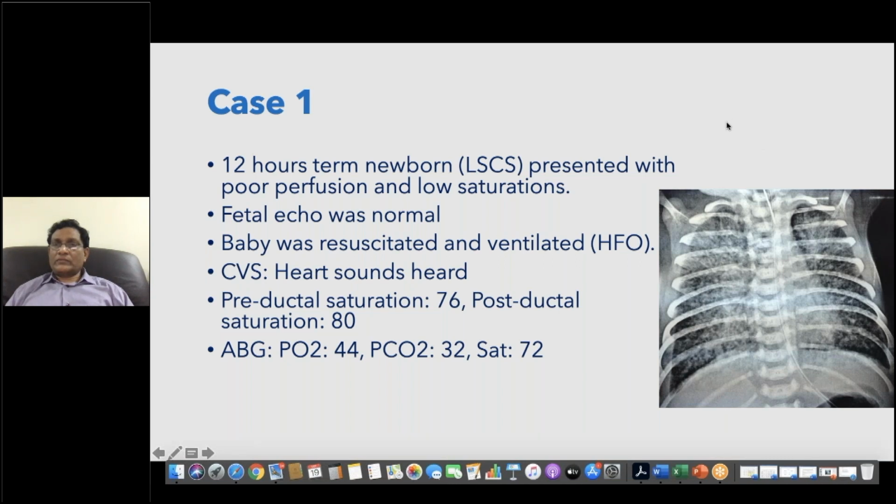At this point of time, there are no questions here. So what is your differential diagnosis? What do you think about this X-ray when a neonate is coming to you with this kind of saturation, this kind of physiology, and the ABG showing this? Any clues? I'll wait for 10 seconds. If you don't answer, I am going to explain. You can look at the PO2 levels. It's lesser than 60, and auscultation is unreliable.